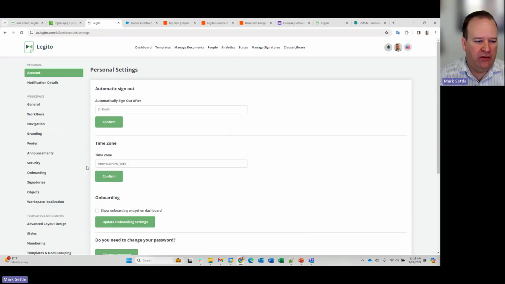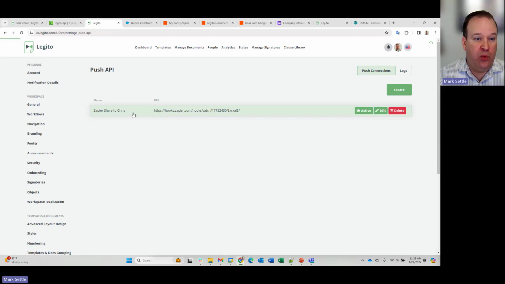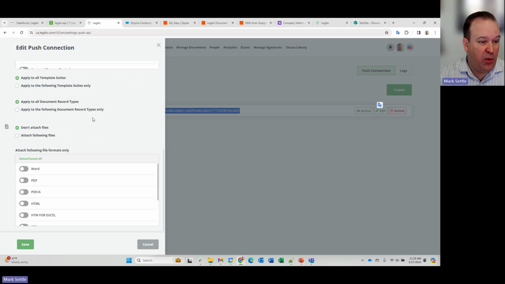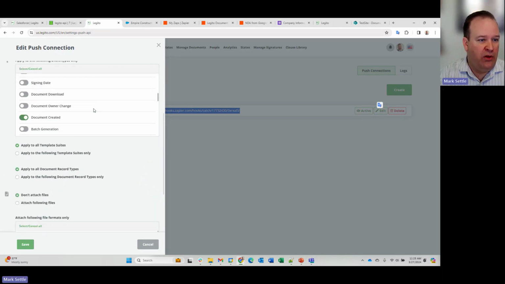So if we look at the settings really quickly, you can see in my push API, I've got a webhook to share with Chris. And this is simply using the hook in Zapier. And then if I click edit on this, you can see I can set up different settings in my webhooks in the push API. You can see this is set to only share this document when it's created or when there's a new version created.